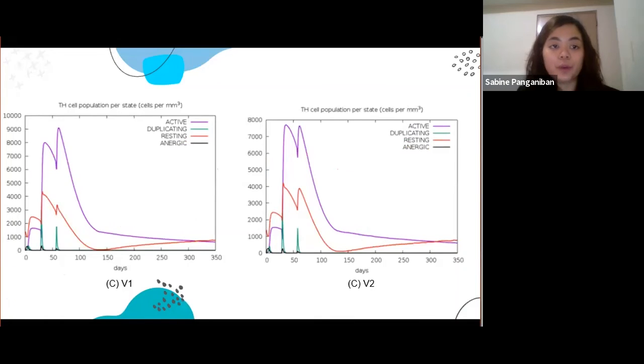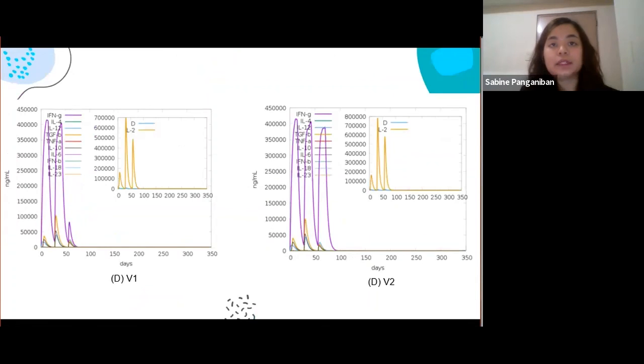In figure C, for both vaccines, there is a consistent rise of TH cells. This shows that when presented with an antigen, the rise of immunological memory occurred. What I can conclude here is that in V2, the second and third peaks are almost the same, which indicates that by the time of the third injection, the body generated memory cells by the time of the second injection. So that's why helper T cells become active, and that's the advantage of V2 over V1. So humoral immunity is evident here, as seen in the higher activity of both B and T cells and the lasting B cell memory for succeeding days, which is needed to enhance the immune response.